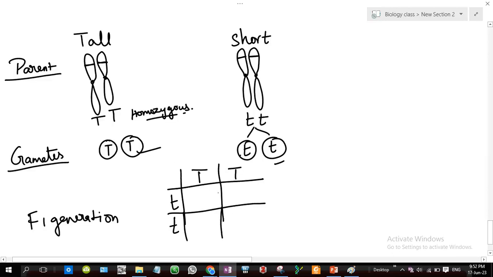And as a result your F1 generation will be: capital T small t, capital T small t, in a cross. You would have read this in the 10th; I'm just telling you to recall.